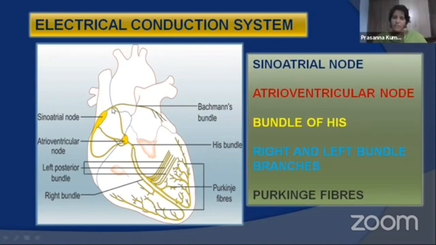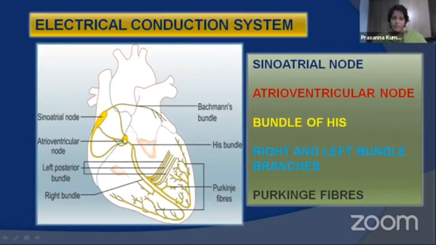What are these nodal tissues? Nodal tissues are the specified or modified cardiac muscle cells. The type of cardiac muscle cells present in the sinoatrial node are called cardiomyocytes. So sinoatrial node, which is present in the wall of the right atrium, acts as pacemaker that generates action potential during beginning of the heartbeat or beginning of the cardiac cycle. So remember, cardiac cycle begins by the action potential generated by the SA node.